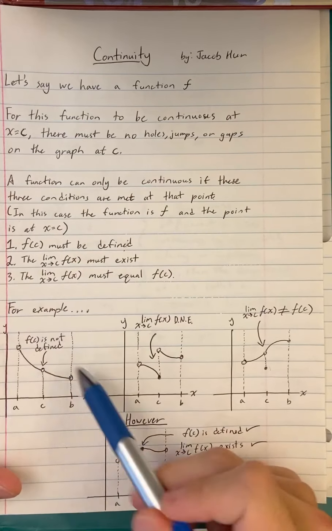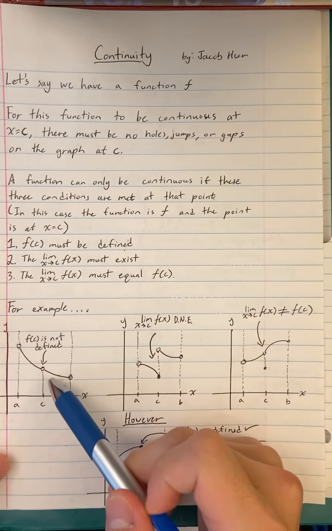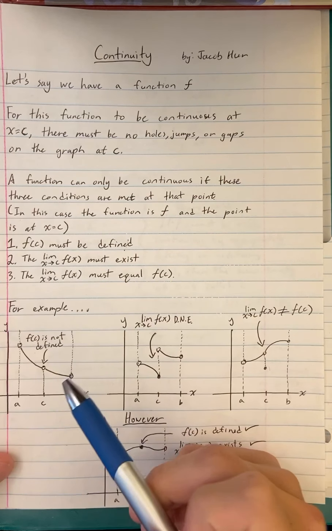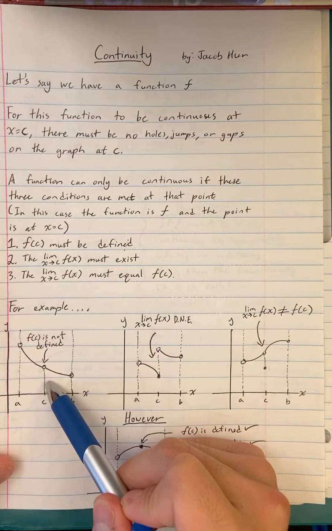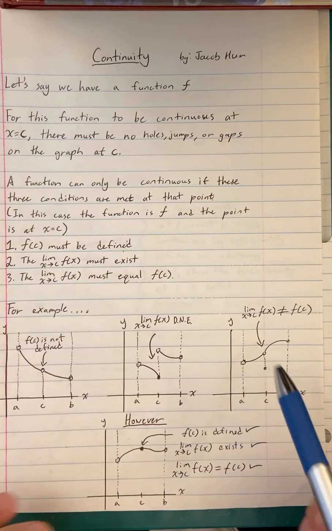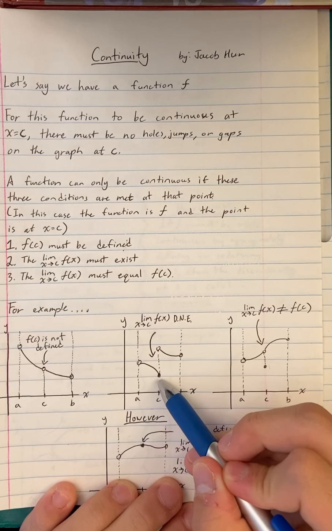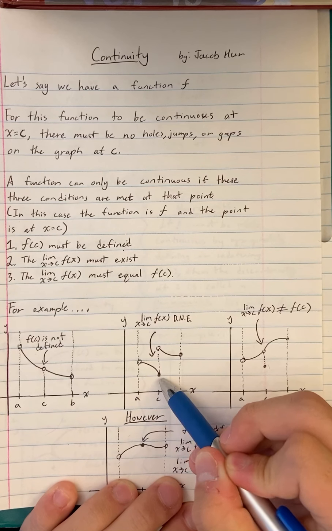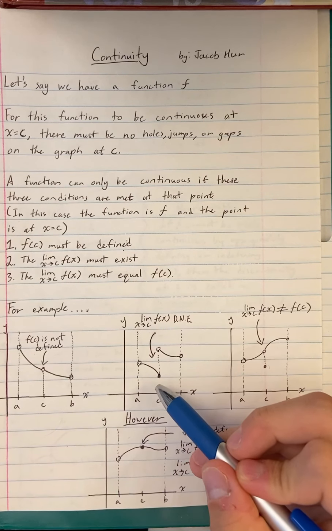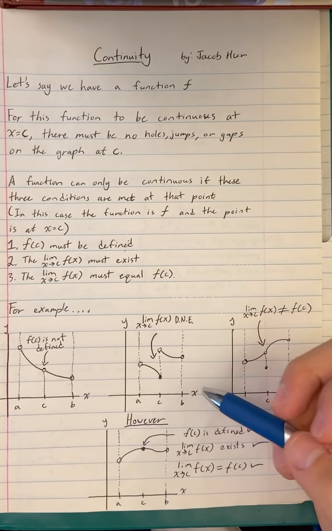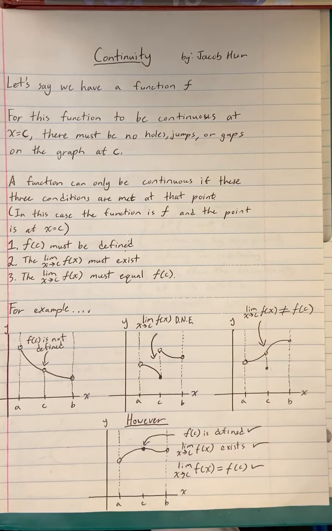In this graph over here, you can see that f of c is not defined because of the empty circle. This means that this graph cannot be continuous. On the second graph, f of c is defined because of that filled circle right there. However, the limit as x approaches c of f of x does not exist, which means this graph still cannot be continuous.